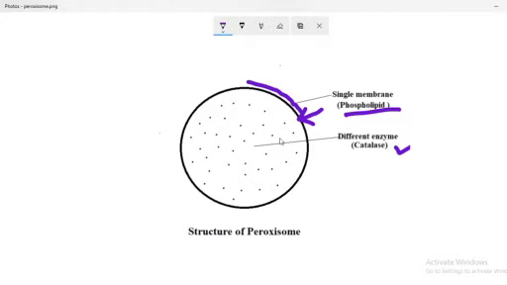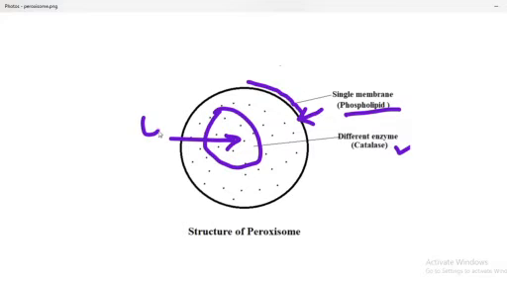The catalase enzyme is in the core of peroxisomes. The core of the peroxisome has different enzymes, that is the catalase, hydrolase, and many more.